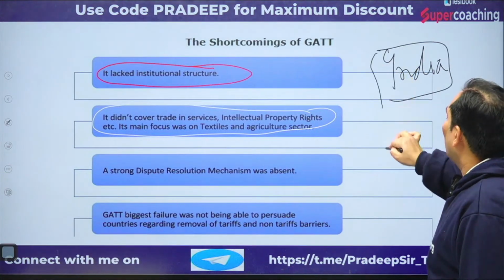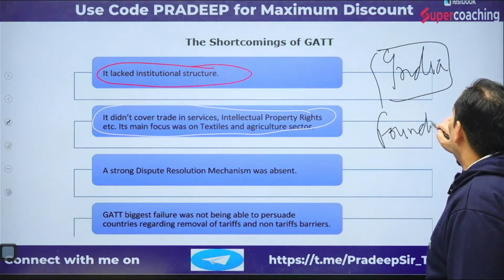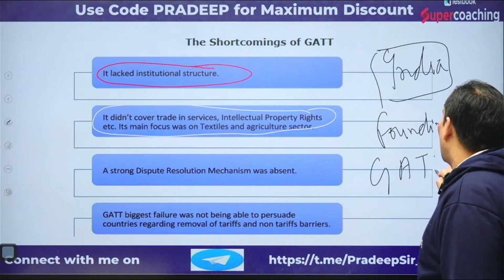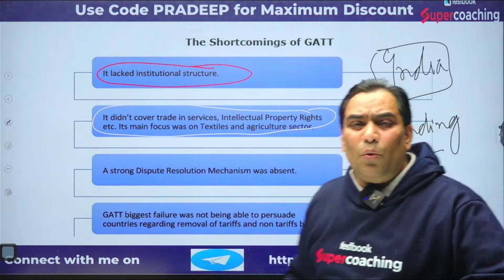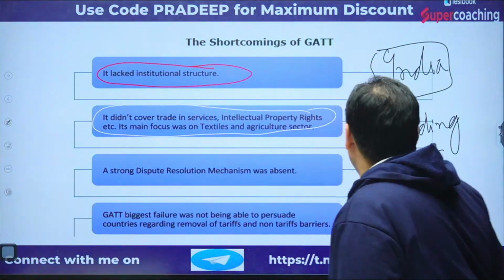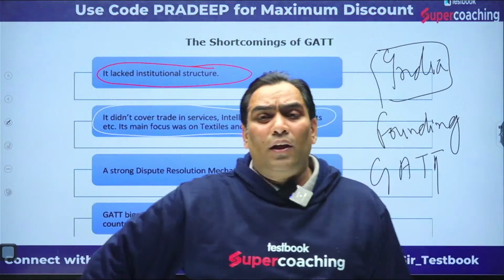What is the meaning of the founding father clause? Under the GATT, the provisions were very liberal for the contracting parties. So there was one provision known as the founding father provision.